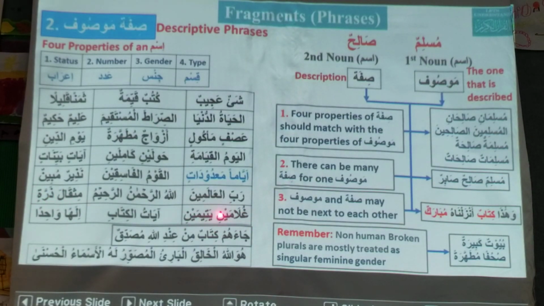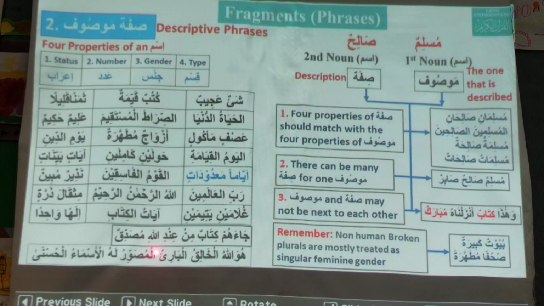Ghulamaini yatimaini, sifa mawsoof, two orphan boys. Ayatul kitabi, verses of the book. So this is mudaf. Ilahan wahidan, sifa mawsoof, one God. This is an example from Qur'an.